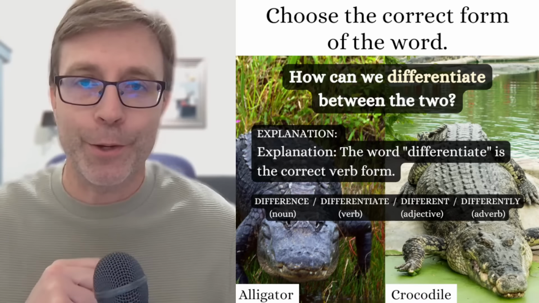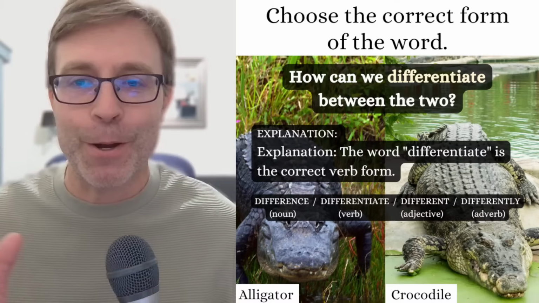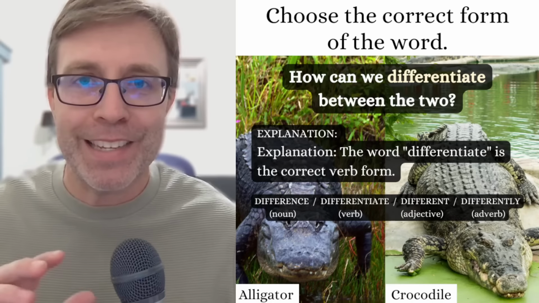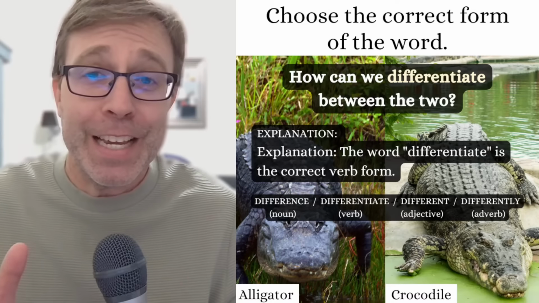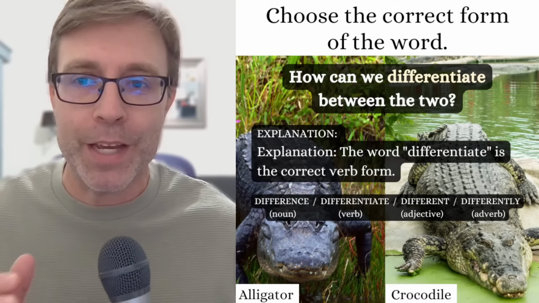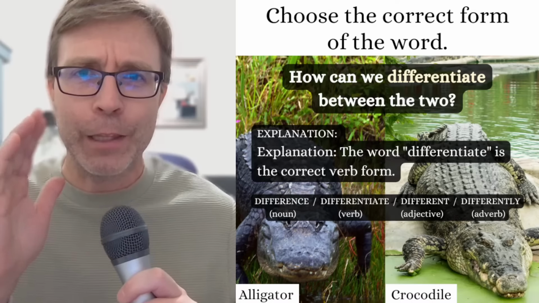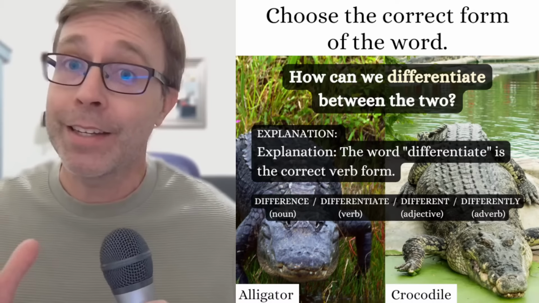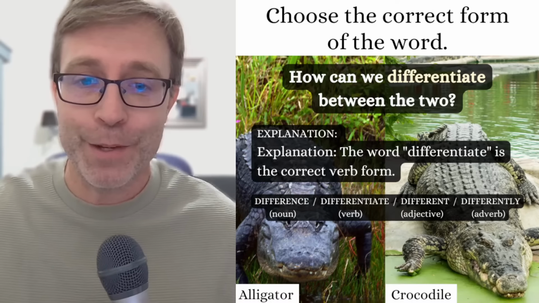Now, looking at these two pictures, you can see that, well, one is an alligator and the other is a crocodile. And basically the way that I think that you differentiate between the two is crocodiles have a longer and thinner snout than alligators. That is one way to differentiate between the two.